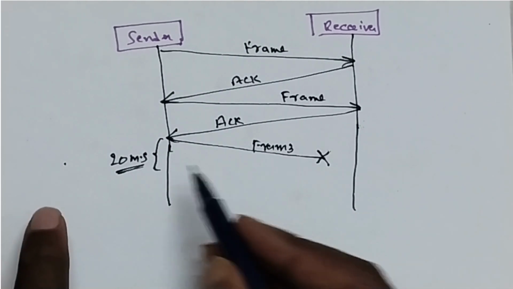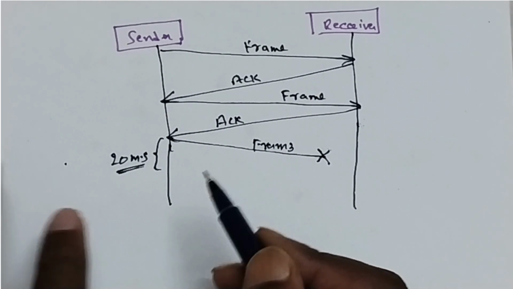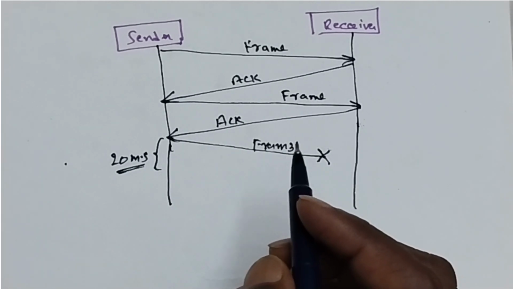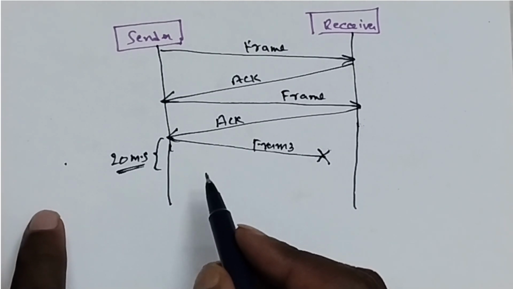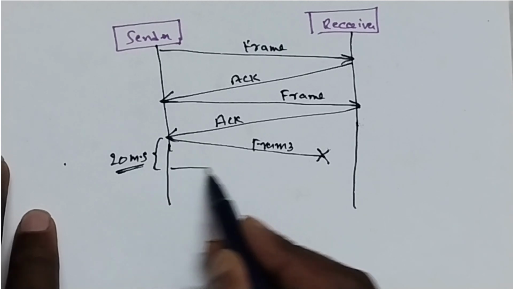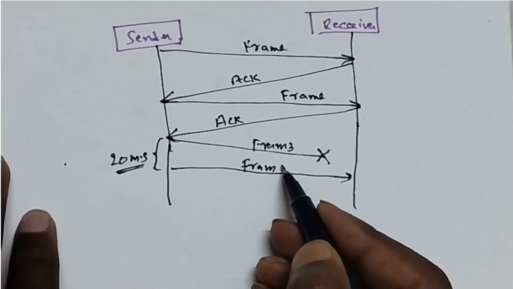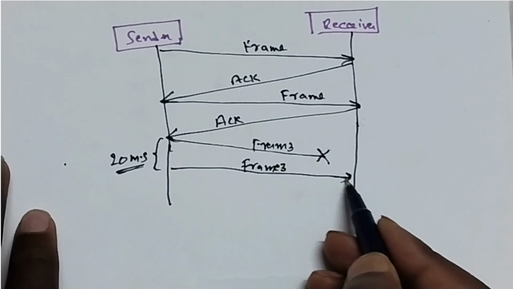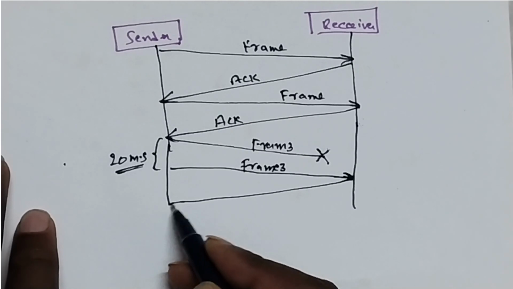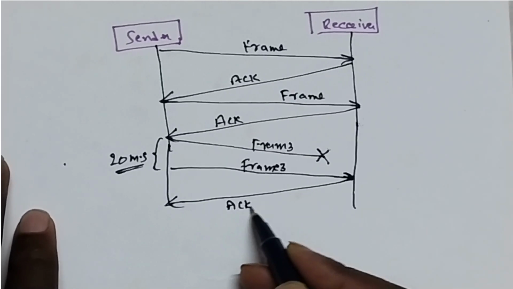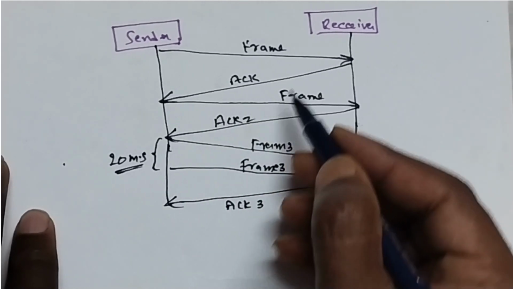So the sender waits for that time, and then immediately sends the same frame one more time. After receiving the frame, the receiver sends the acknowledgement for frame 3.